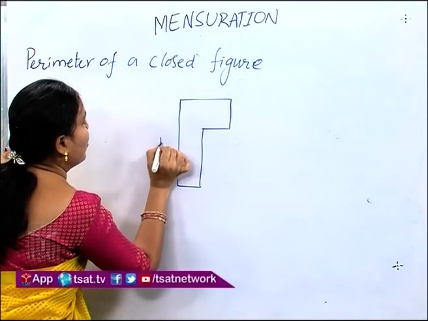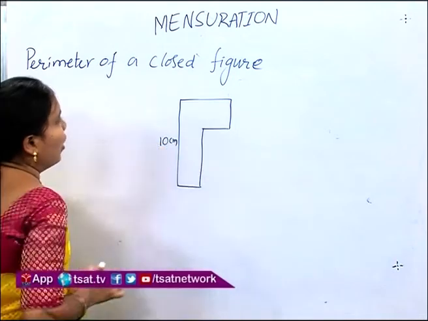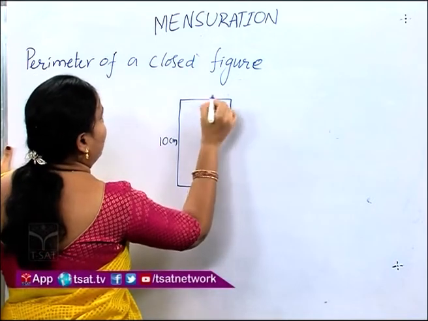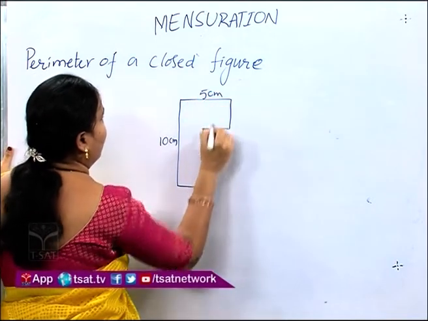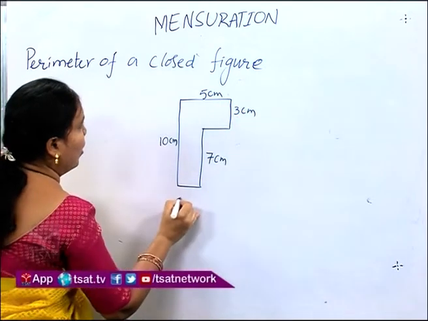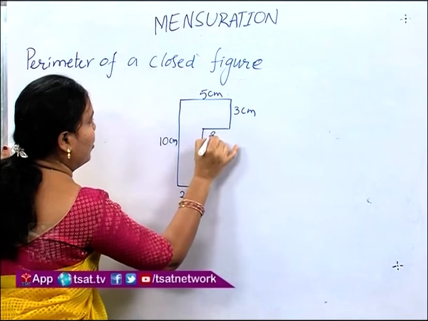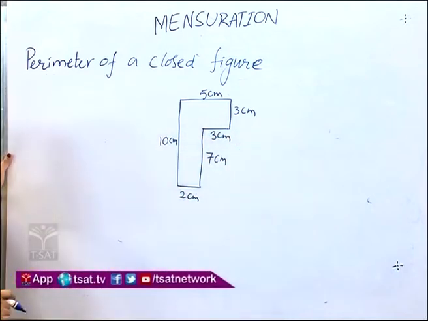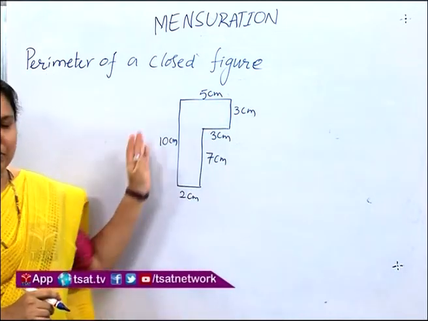This is 10 centimeters and this is 5 centimeters. This is 7 centimeters, 3 centimeters, and this is 2 centimeters. This is 3 centimeters. How to find the perimeter of this closed figure?